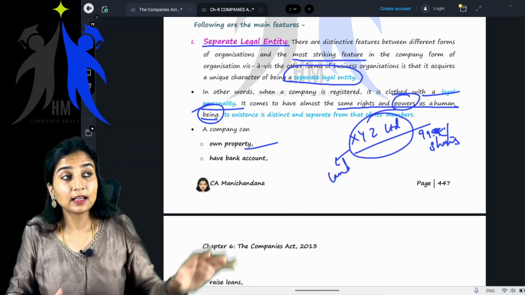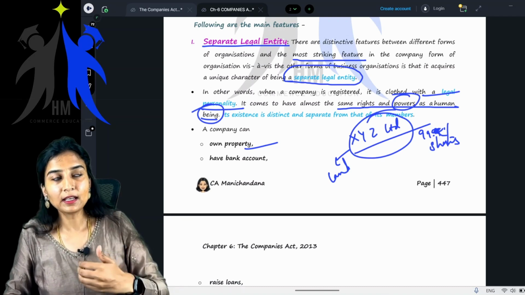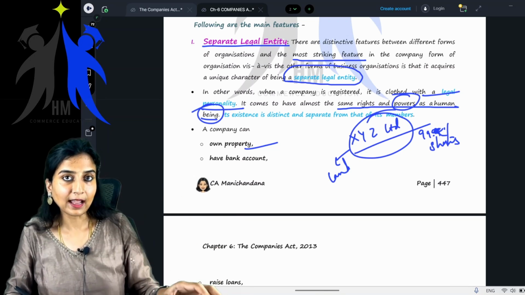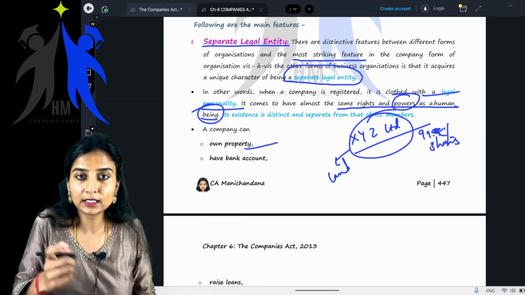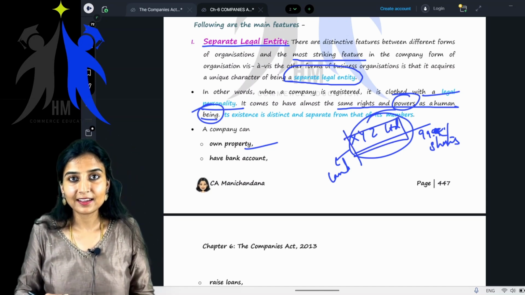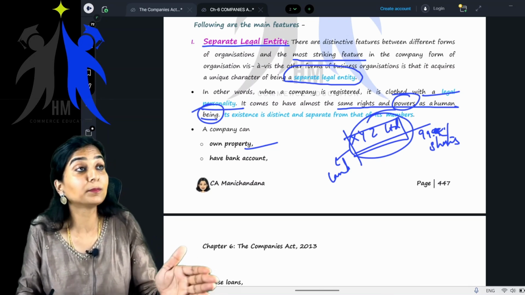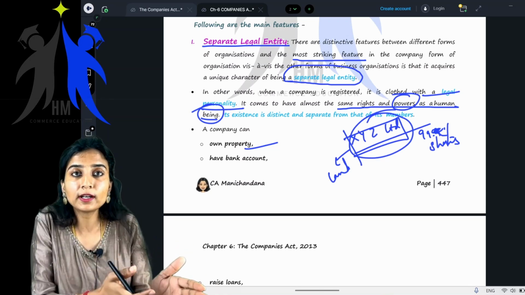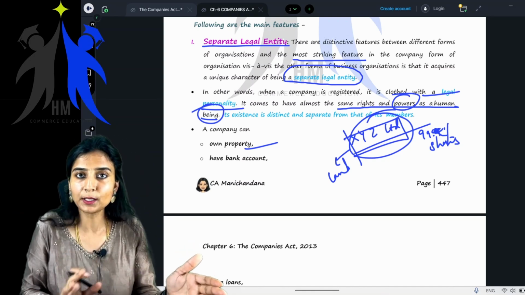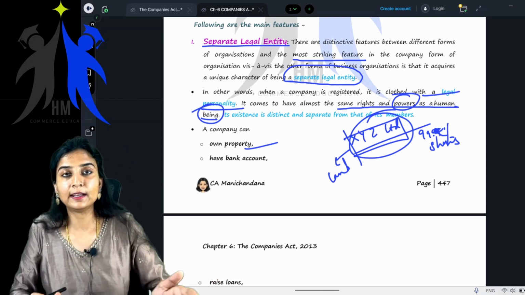Now I cannot say that particular land belongs to me. I cannot exercise my right on that land. Why? Because that land is in the name of the company. It is not in my name. Getting it? We have to always distinguish that the land and building is in the name of the company. Even though I own the majority, say 99% or even 100% of the shares of that company, still I do not have a right over that land.